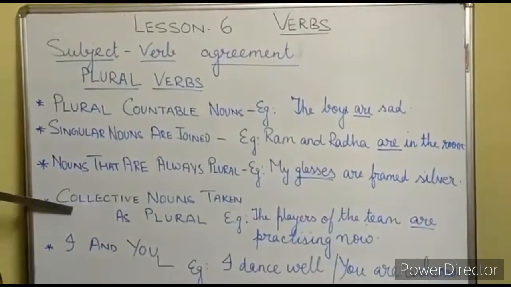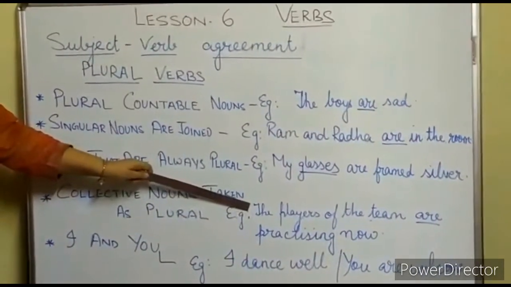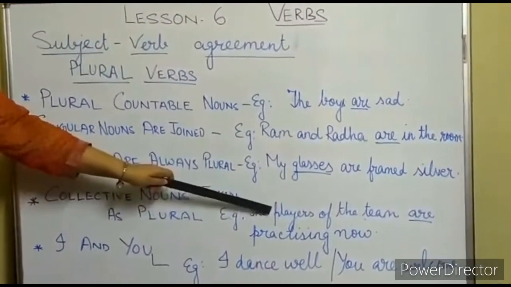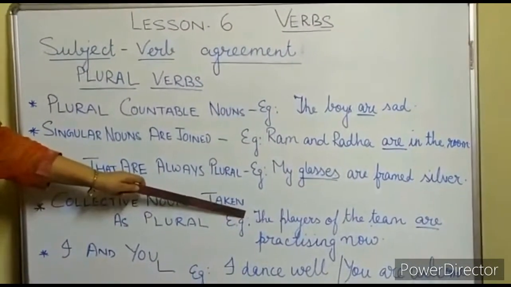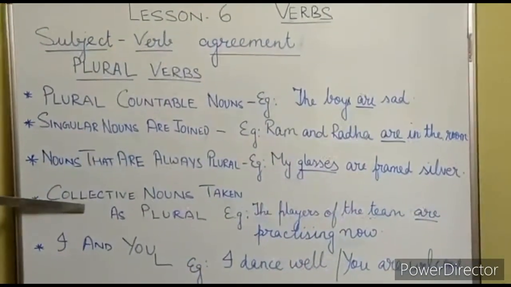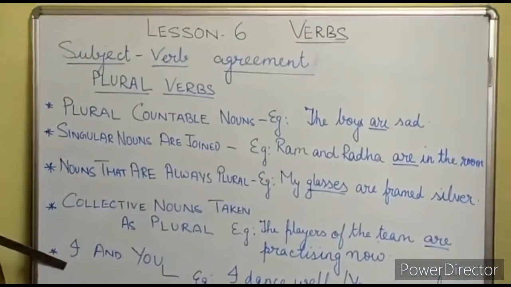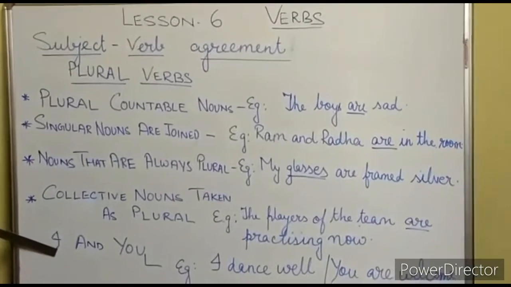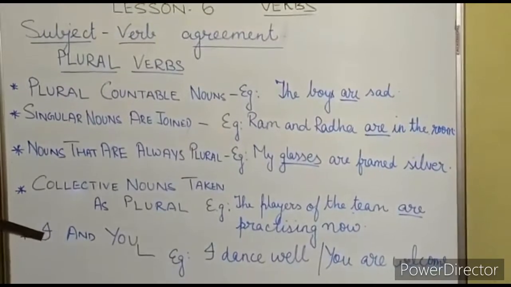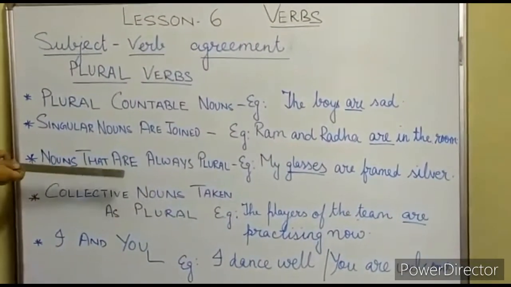Next point, collective nouns which are always taken as plural. Now here, students, the players of the team. Here we will take players, and the word players is plural, so we will be using are. The players of the team are practicing now. So these are collective nouns which are always taken as plurals, like the players. The last one, which I have already explained to you, is I and you. They are always taken as plural subjects, so we will use the plural form, that is, I dance well, you are welcome.